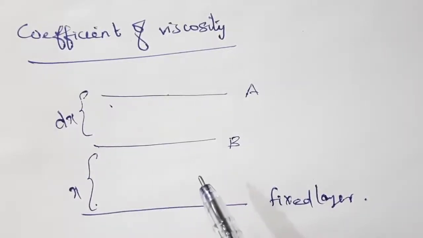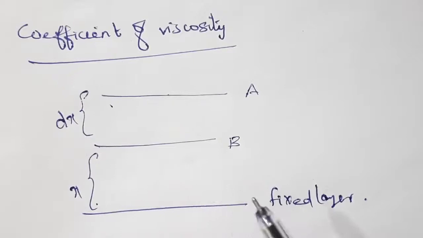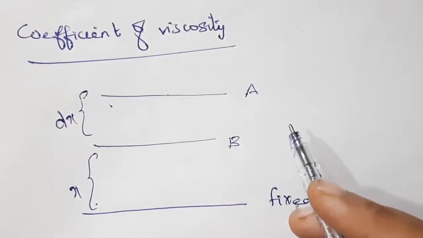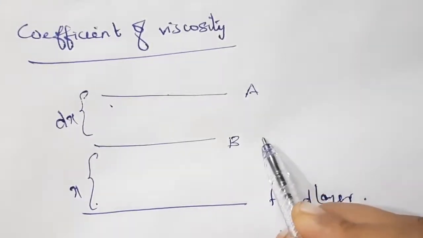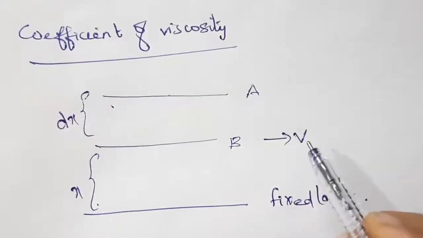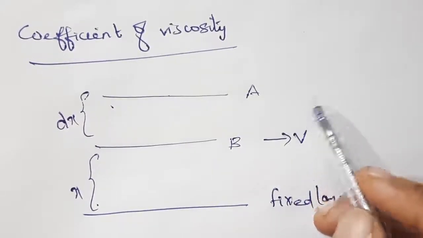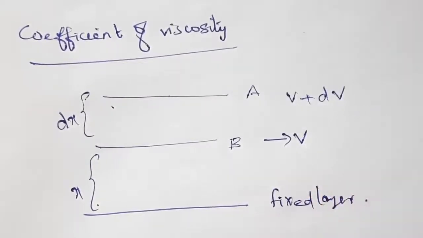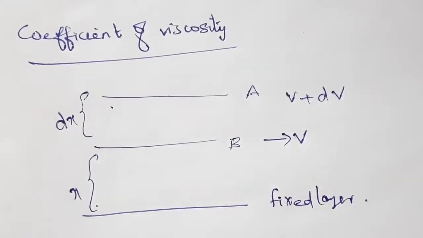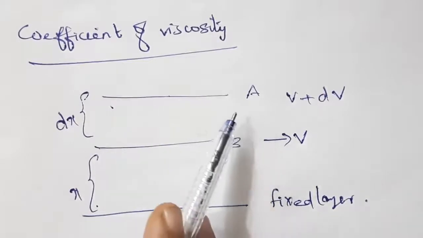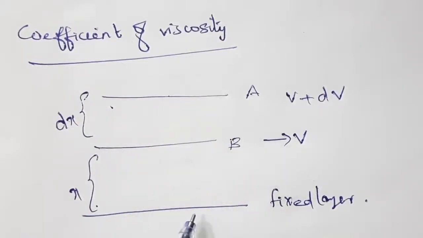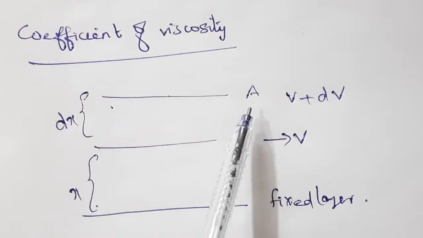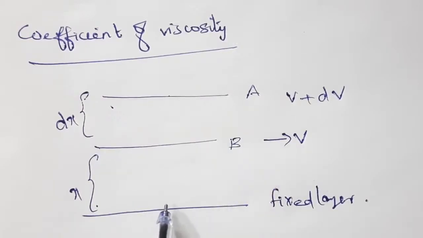So the velocity of these layers we can consider as follows: the velocity of the fluid at layer B is v, and the velocity of fluid at layer A is v plus dv. Actually, the velocity of the fluid increases when it is moved away from the fixed layer.